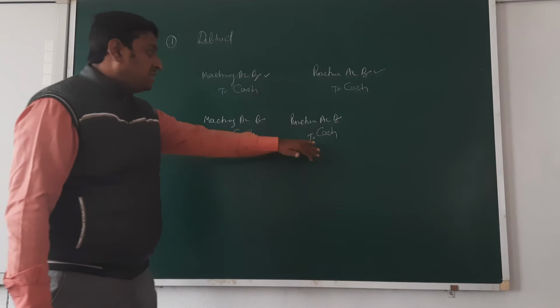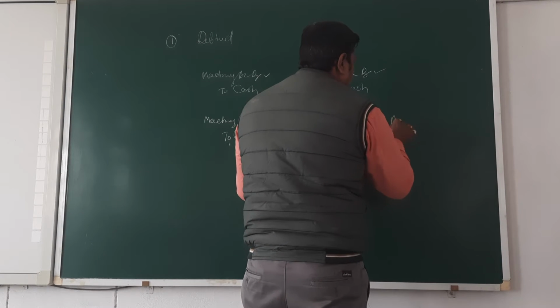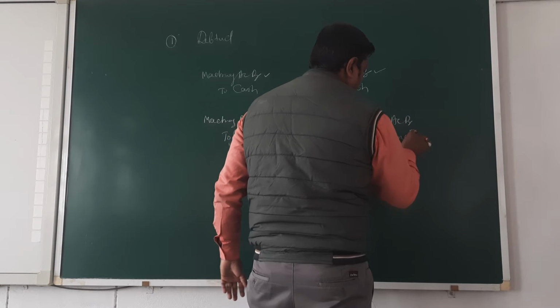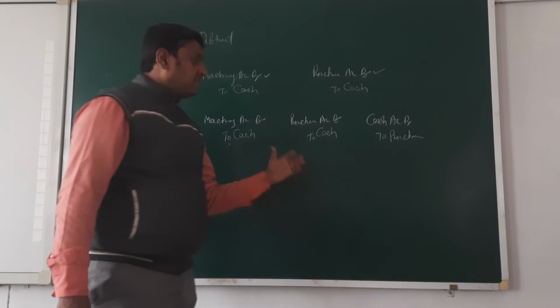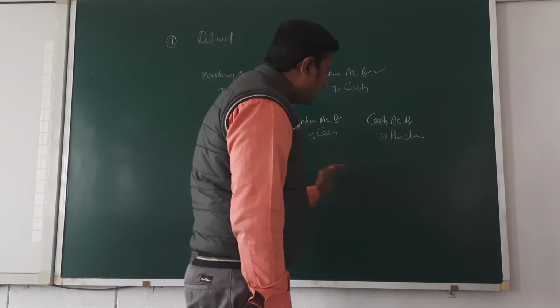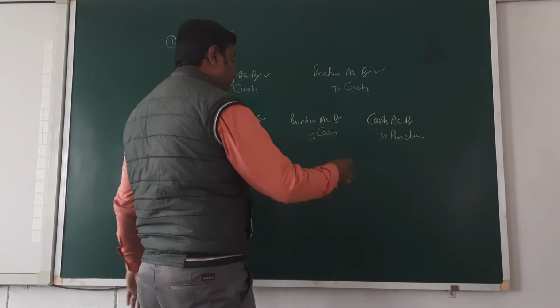Then just the opposite of this wrong entry. Opposite means cash account debit to purchase. Okay beta? Clear? Right entry, then wrong entry, just opposite of this wrong entry, and then the rectified entry.